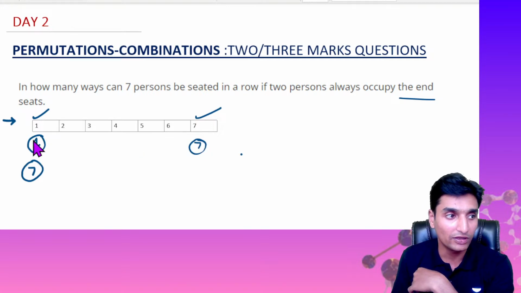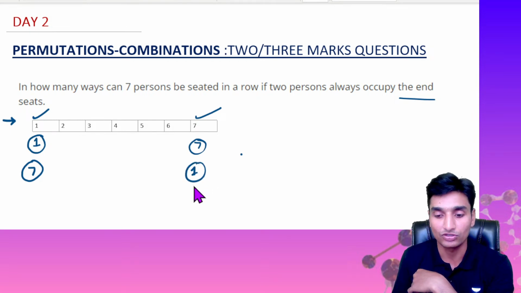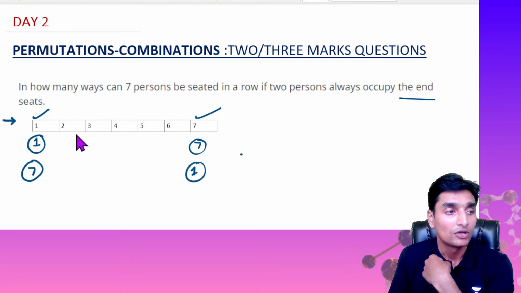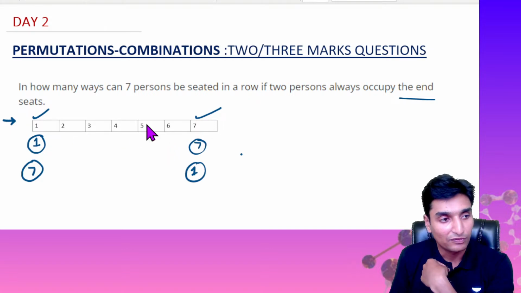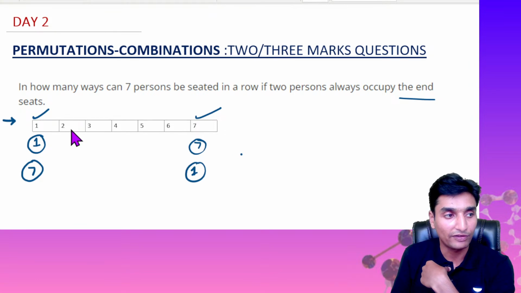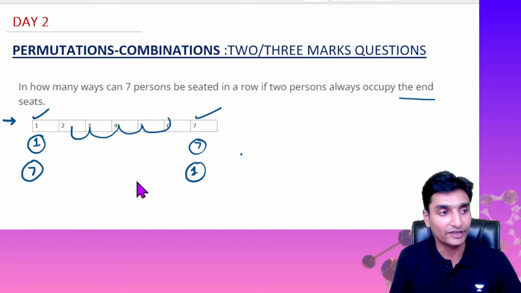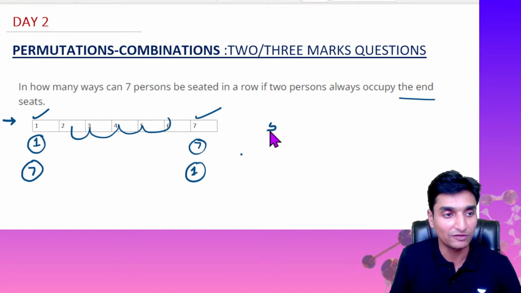And in a similar way, the initial person can be here in the first position and he can be here in the last position. Okay, so after this, 5 factorial ways. In the middle you have 5 elements, 1, 2, 3, 4 and 5. Understanding? So 5 persons can be seated in 5 factorial ways, and these 2 persons at the end can be seated in 2 factorial ways.